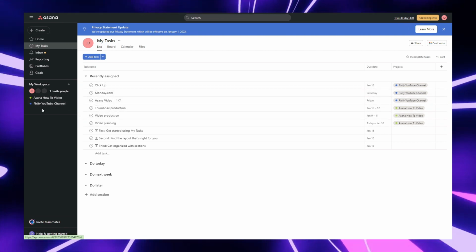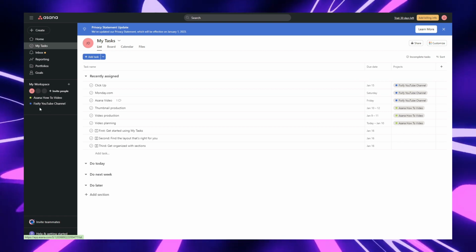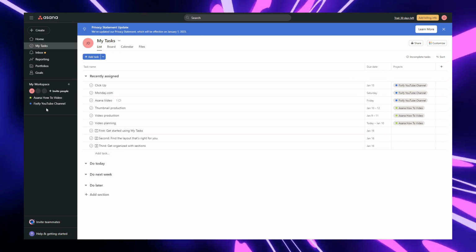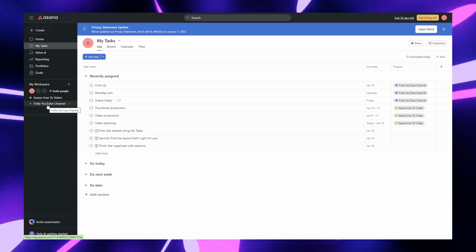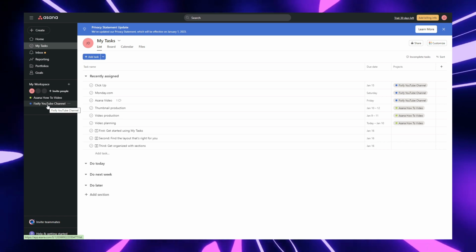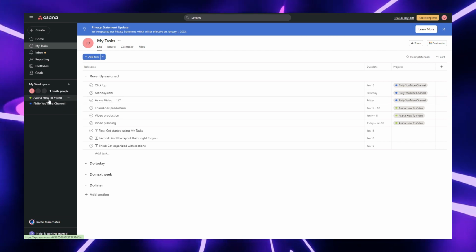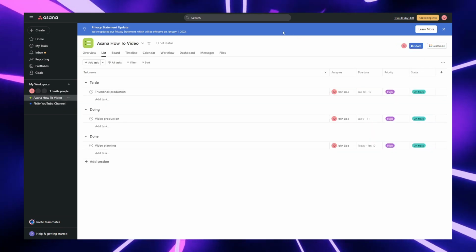And all the way on the side, it does also show you the actual tasks we're working on, so the Asana video and just the normal Fixify video. So instead of using the Fixify, say instead of naming it like that, we can name it just the ordinary video and have it basically the exact same way as we're doing it here.